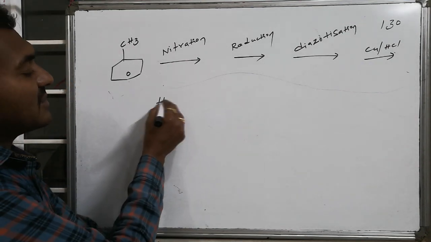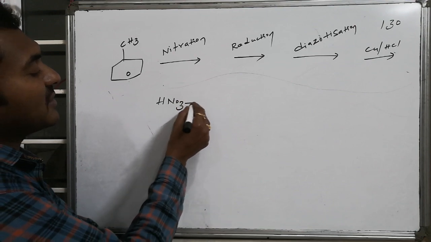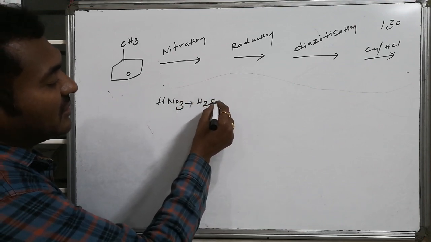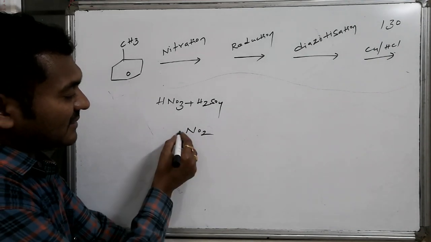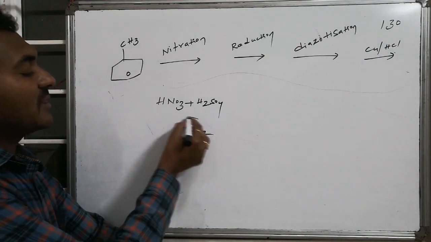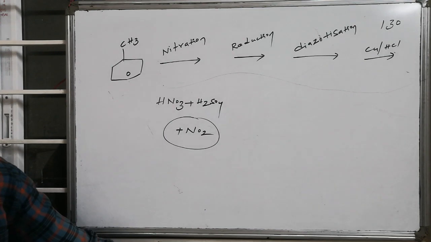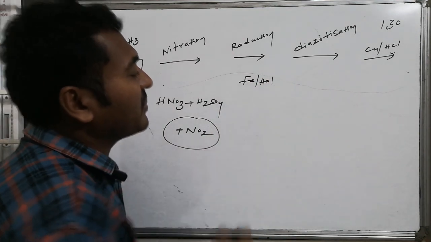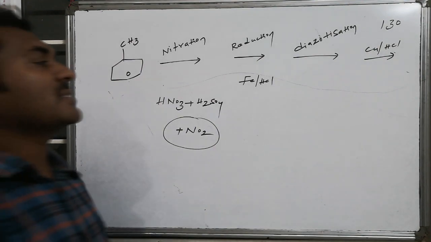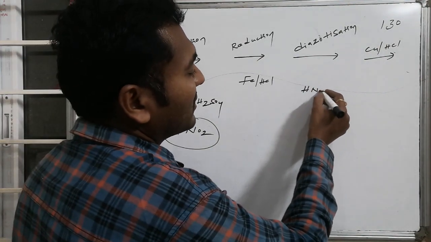The nitration mixture is a combination of the reagents HNO3 and sulfuric acid. Here the cation generated is the nitronium ion, NO2+. For the reduction, generally we take the help of Fe followed by HCl. For diazotization, we need HNO2.